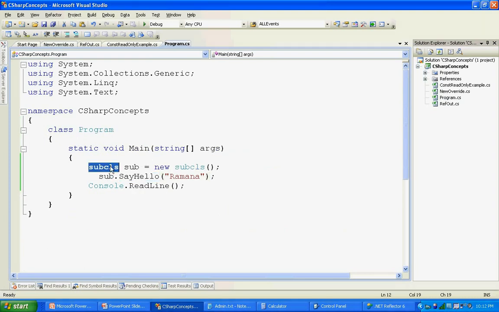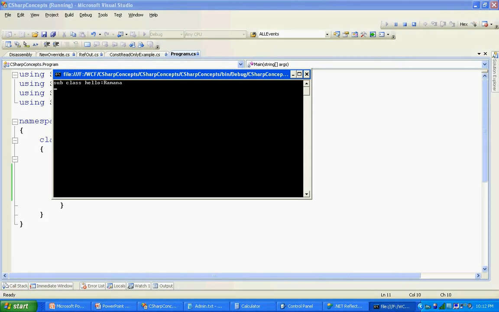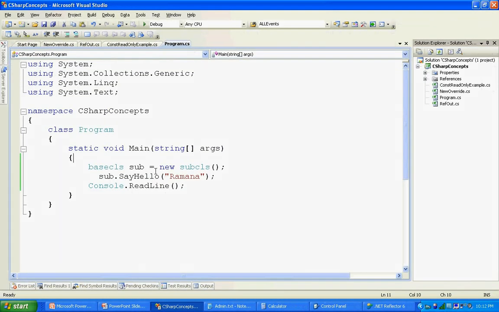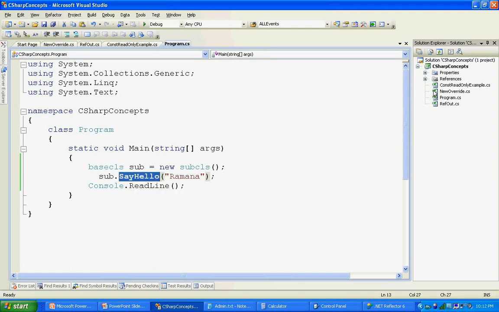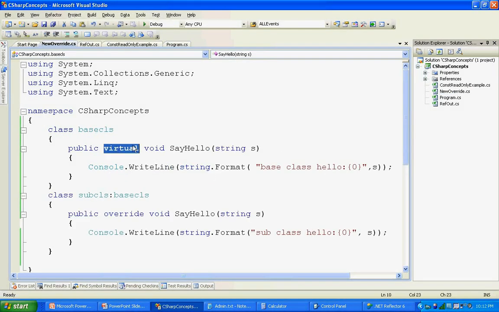And even if you assign this subclass object to the base class, you still see the subclass method executing, because we override the base class method inside the subclass. Since the instance is a subclass instance, even if you assign that instance to the base class, it is still calling the overridden method. So if you want to allow any of your methods to be overridden in your derived classes, make sure you specify it with the virtual keyword.